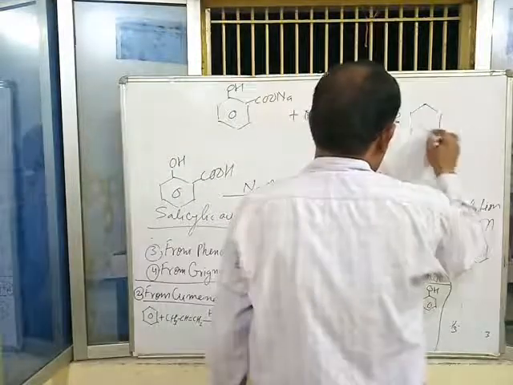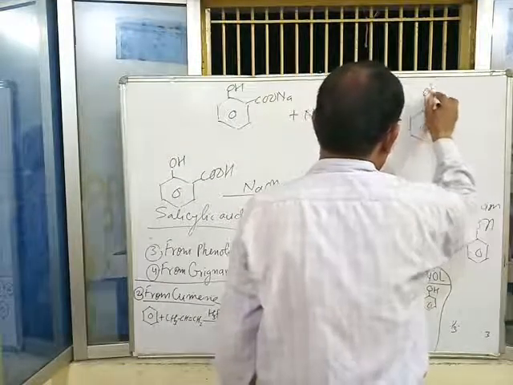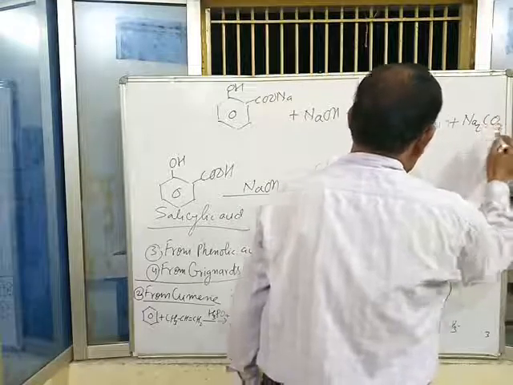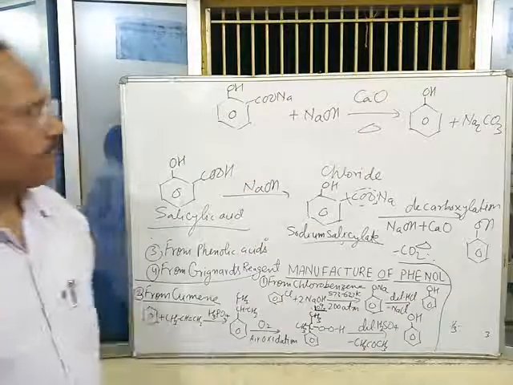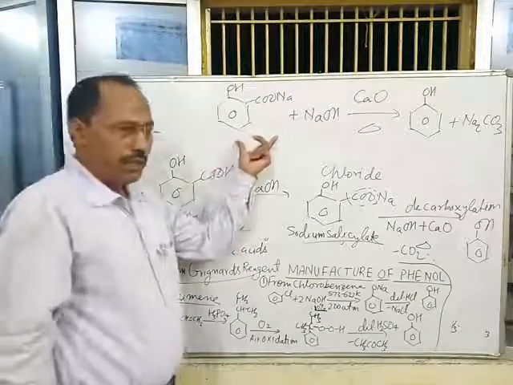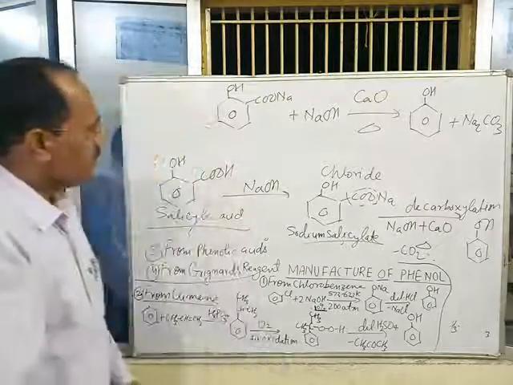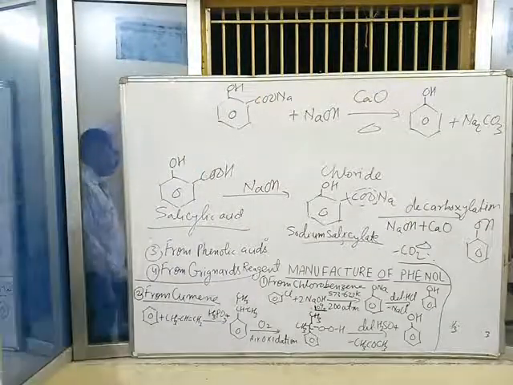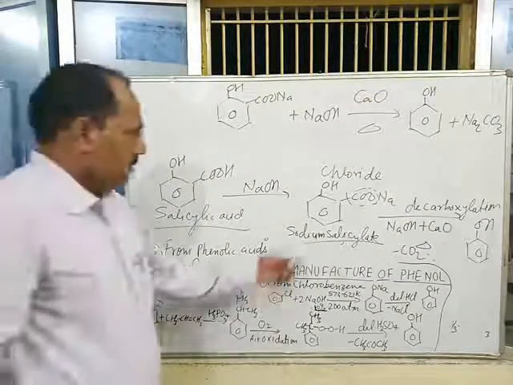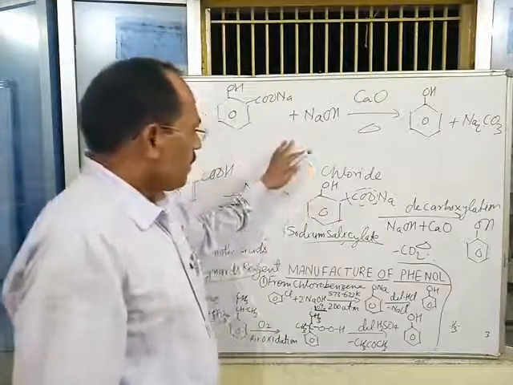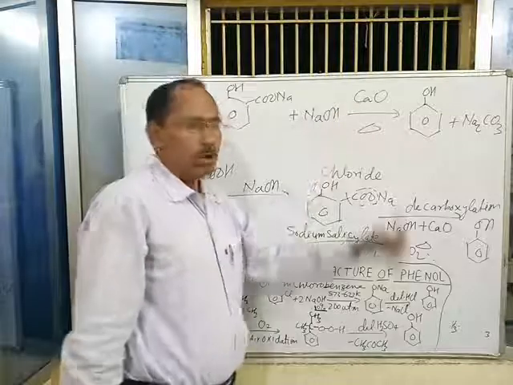Loss of sodium carbonate, Na2CO3, takes place. This is the best method for expressing the decarboxylation reaction. Decarboxylation of sodium salicylate takes place by heating it with soda lime.